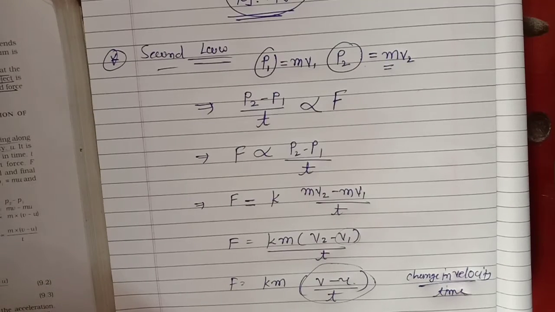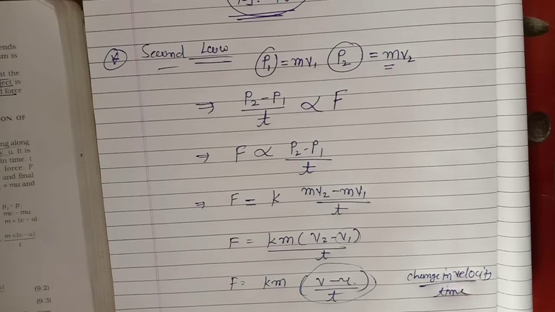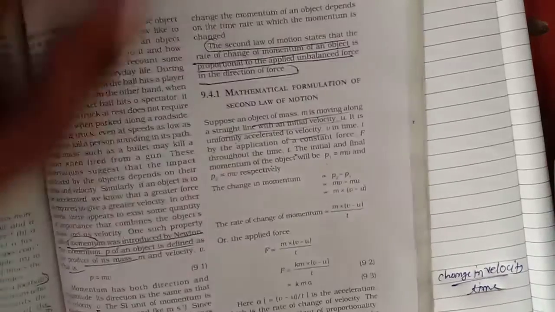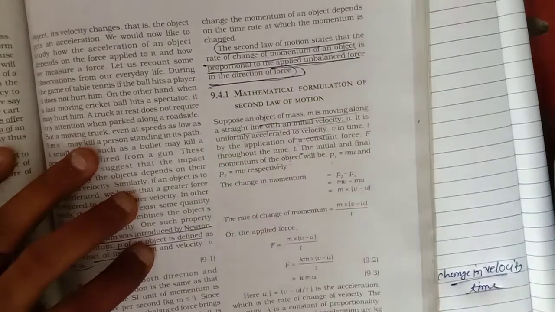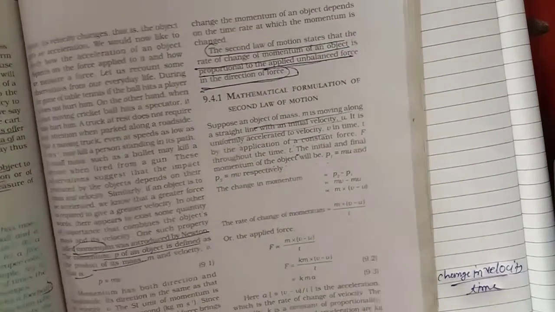And what does the second law state? What does the second law state? The second law of motion states that the rate of change of momentum of an object is proportional to the applied unbalanced force in the direction of the force. Clear?